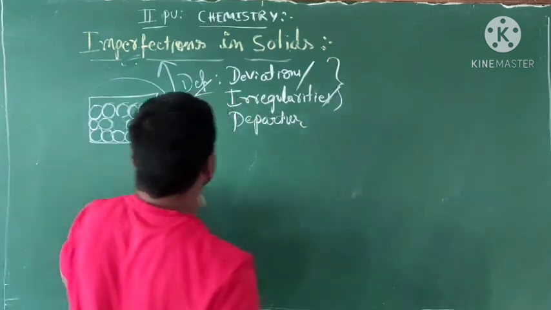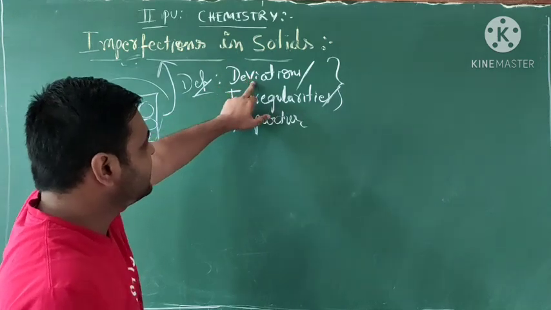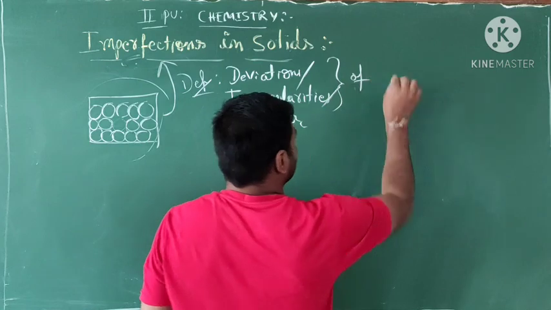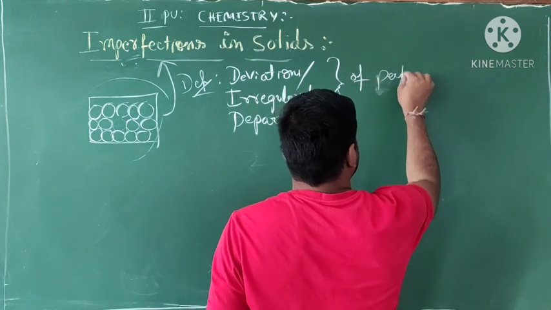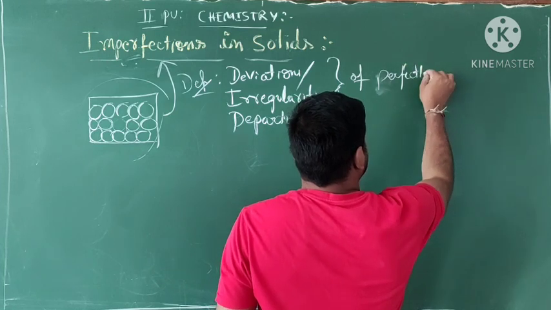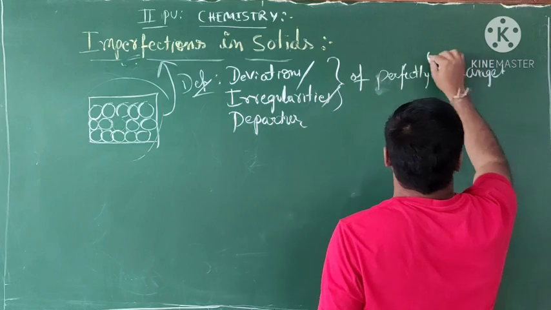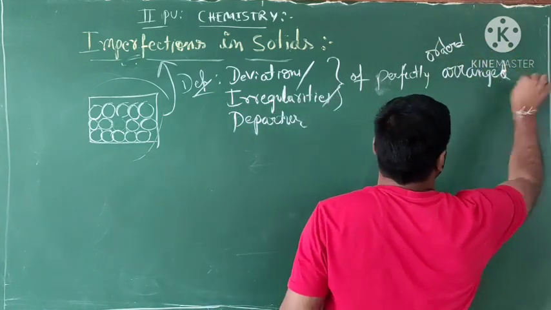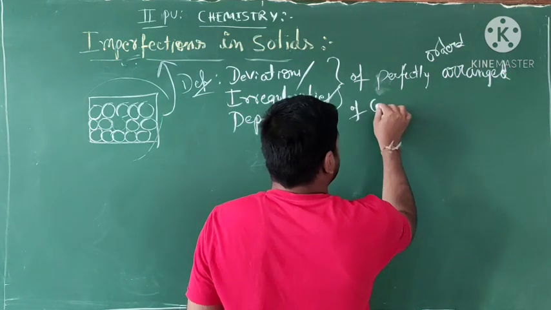So now the definition: imperfection means deviations or irregularities of the perfectly ordered arrangement of constituent particles in a crystal lattice.